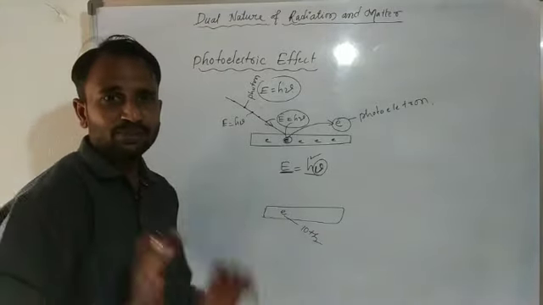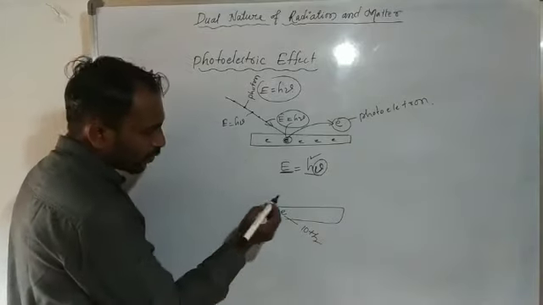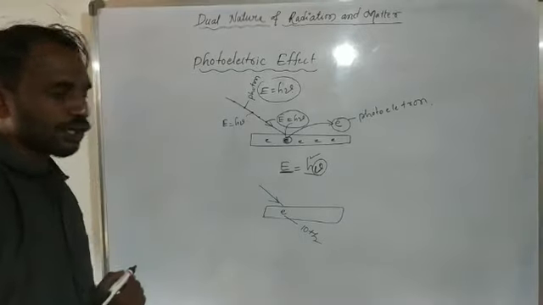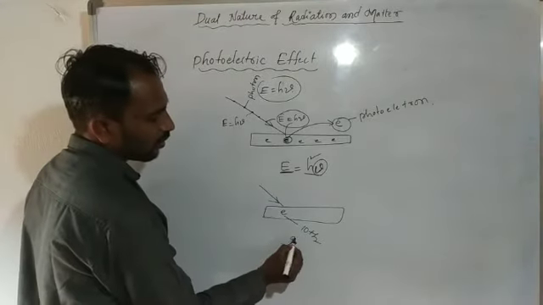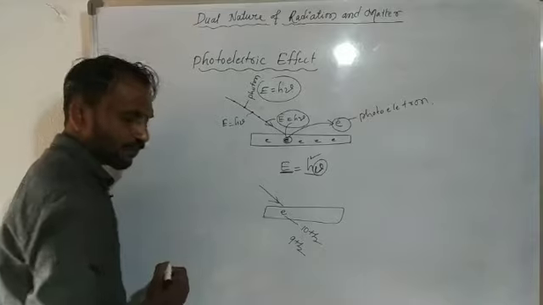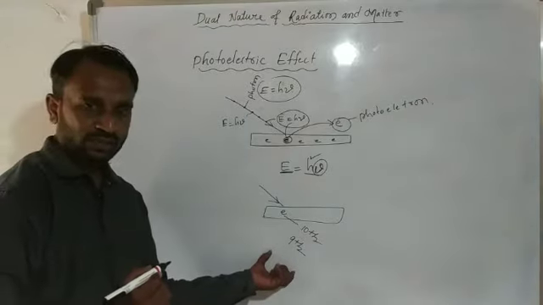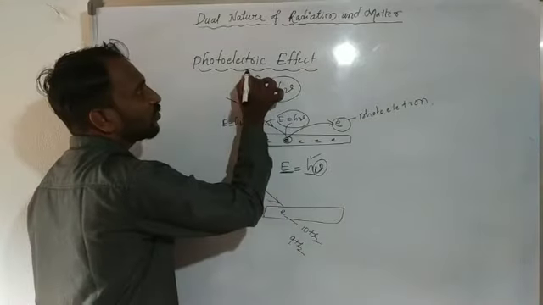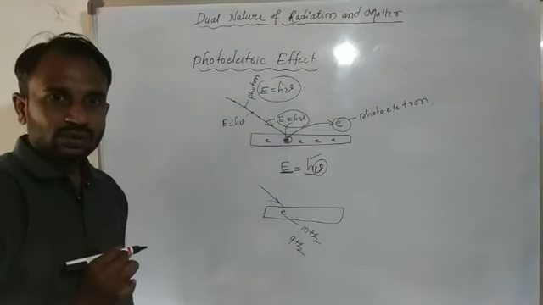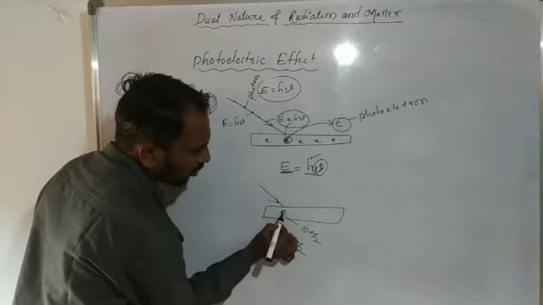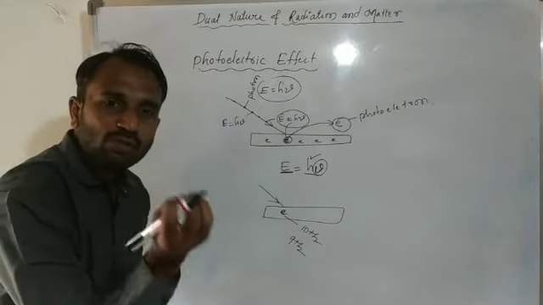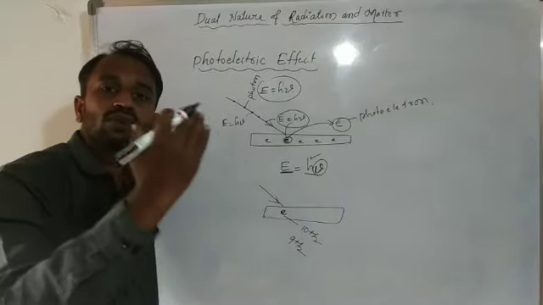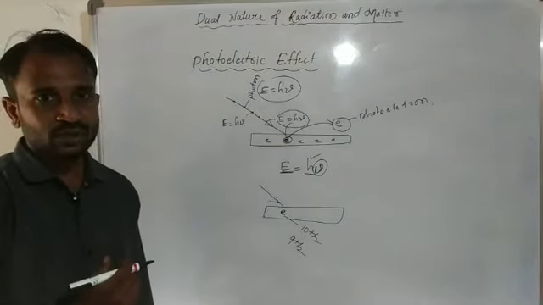Just for example, suppose this radiation has 9 Hz of frequency, only 9 Hz. Then what happens? Here we don't get any photoelectric effect. Why? Because this electron does not get a particular amount of energy. It does not get the minimum energy to come out from the metal surface.